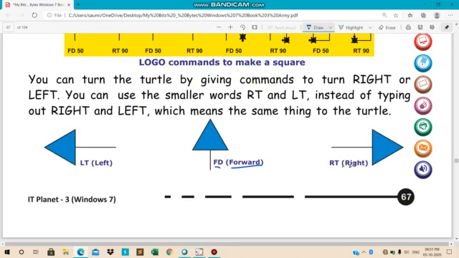RT लिखे या right लिखे, it will give the same meaning to the turtle. LT लिखे या left लिखे, ठीक है, तो ज्यादा डिफरेंस नहीं आना है. It means same to the turtle.